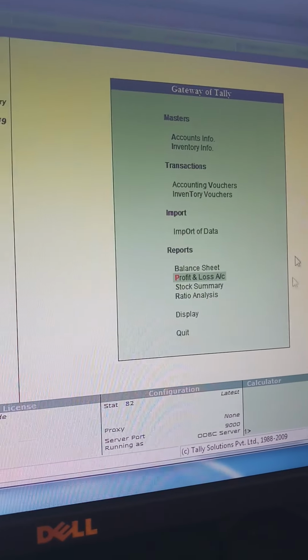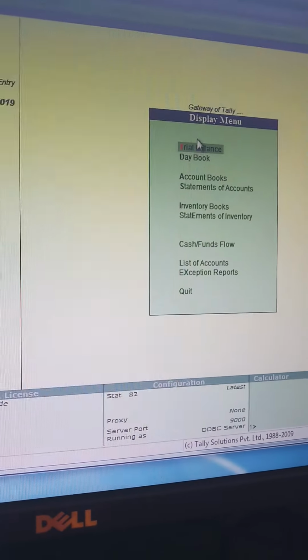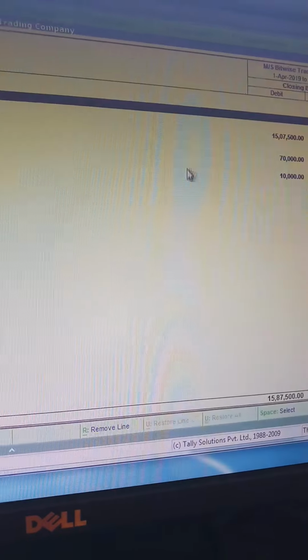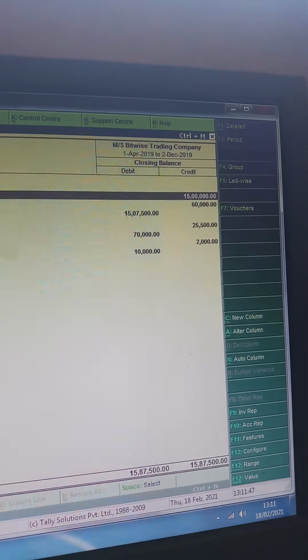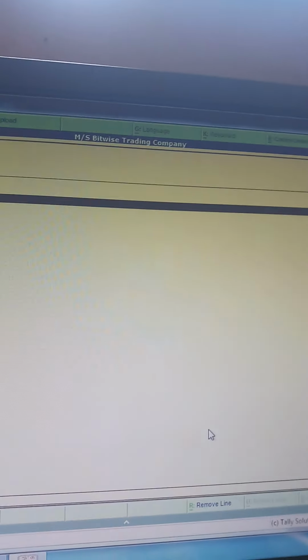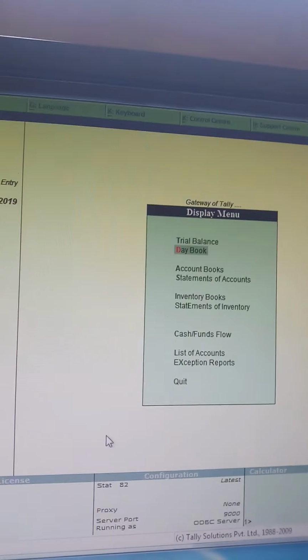Okay, again go in display and trial balance, this is the trial balance. Okay, and day book, this is your day book.